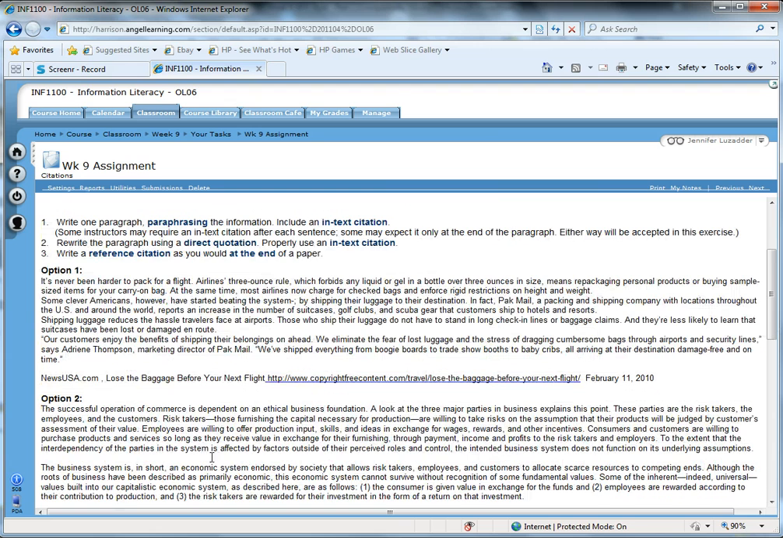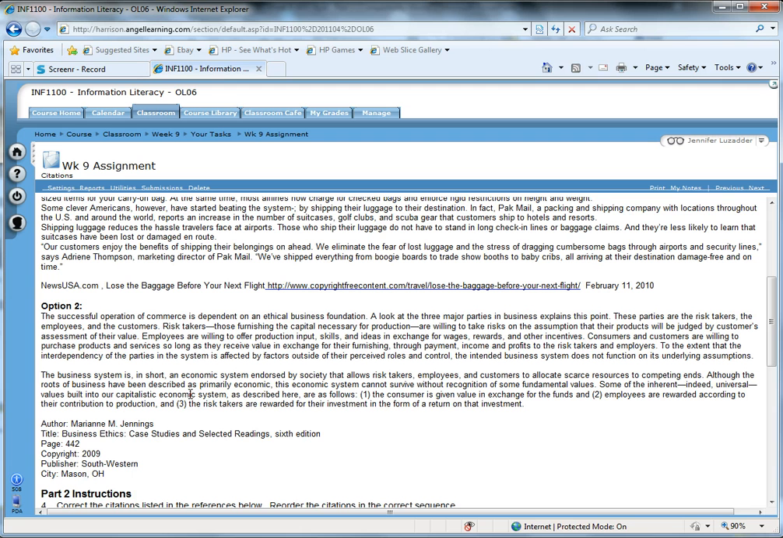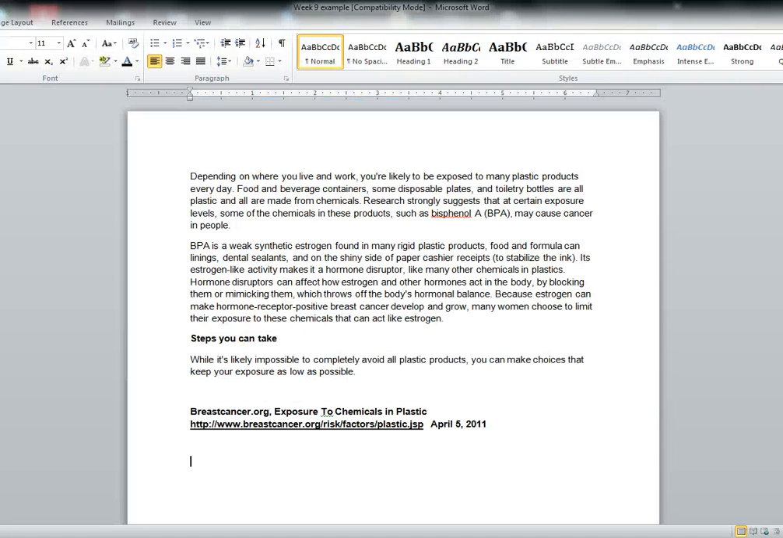Looking at the two paragraph options here, the first one is about airline travel and it comes from a web page. The second is about business commerce and comes from a book, and I might add is really the easier one to choose. Choose one of these options. For this demonstration, I'm actually going to use a completely different passage that I pulled from a website. So here's my passage. The first thing I'm going to do is format the bibliographic information into my reference.